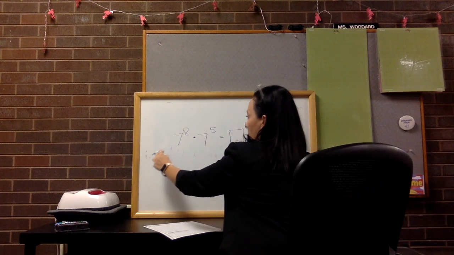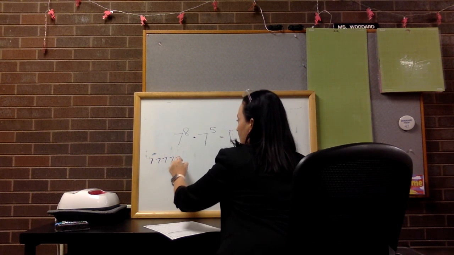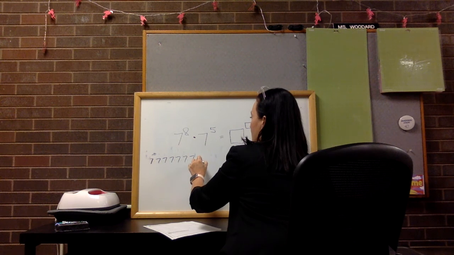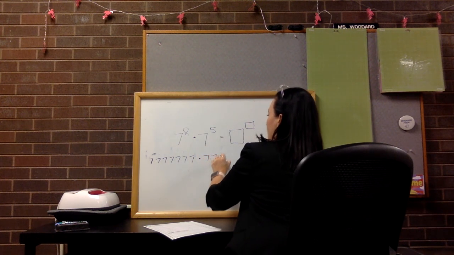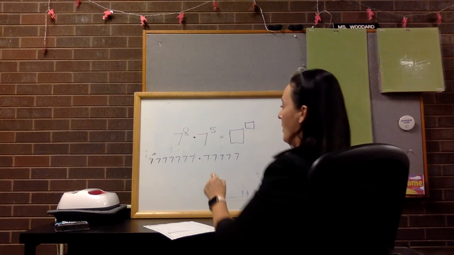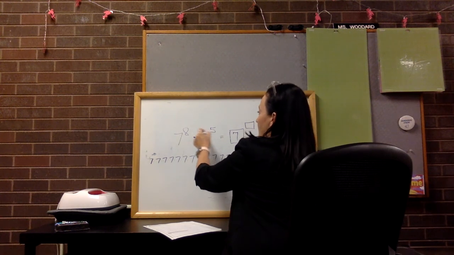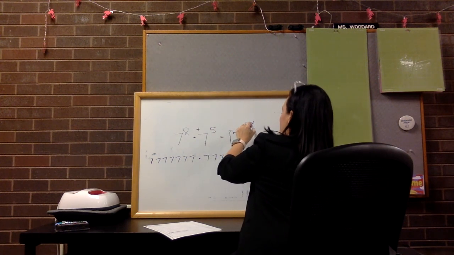So if I wrote this out, this would just be 7, 8 times. You would write that 7, 8 times. And then we'd bring down the times, and then we'd write 7, 5 times. That would be the expanded form of what I just wrote on the board. What you could recognize is this is the same thing as 7 to the, and then what we did is we added those powers, 13th power.